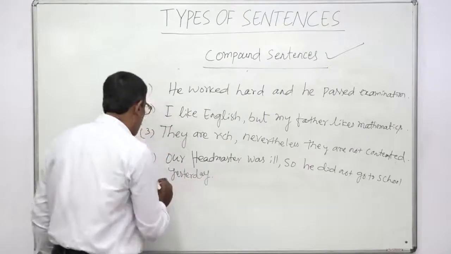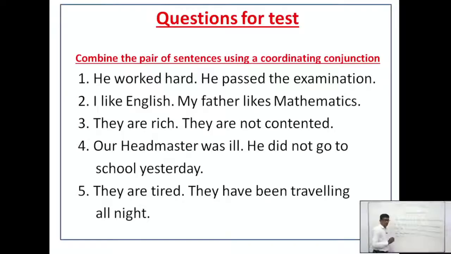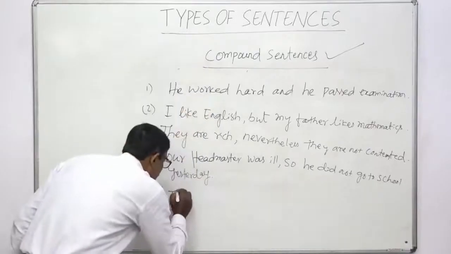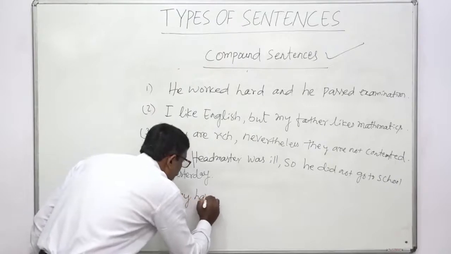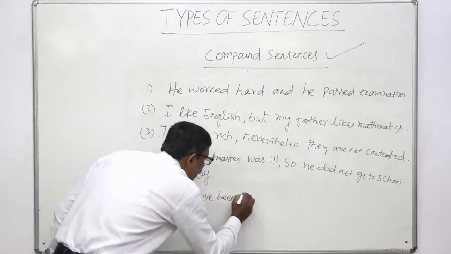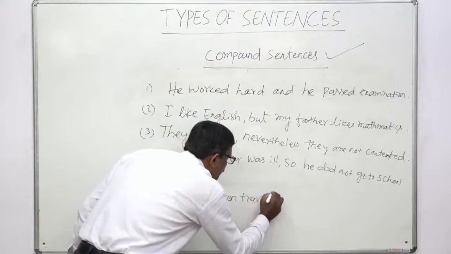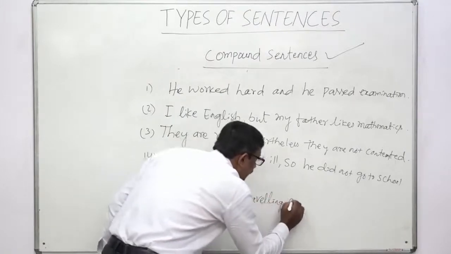Okay. Number 5. What is question 5? They are tired. They have been traveling all night. Why are they tired? They have been traveling all night. Therefore, they are tired. We can also use: that means they have been traveling all night.